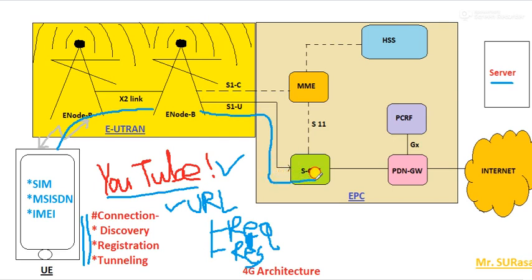It will be delivered to the SGW. Again, SGW will deliver this information to the packet data network gateway. Meanwhile, as I had already mentioned, this PCRF will try to check the status, and parallelly it will try to update the data also.